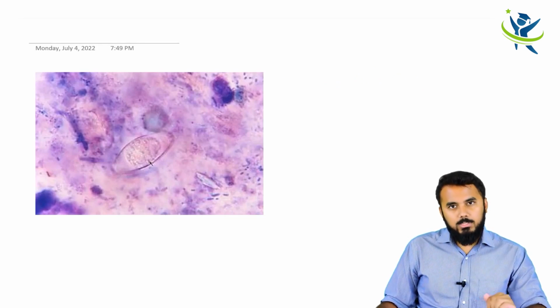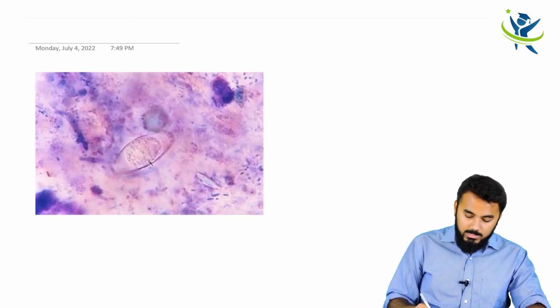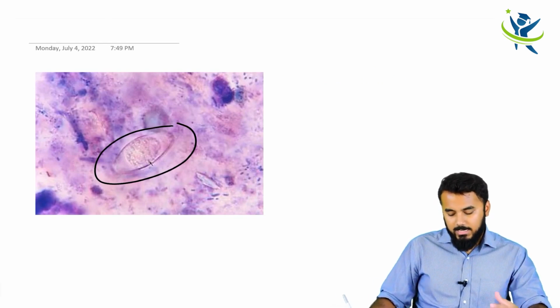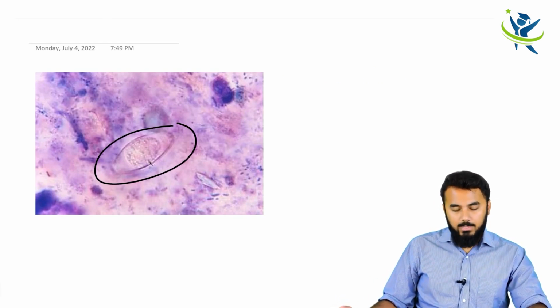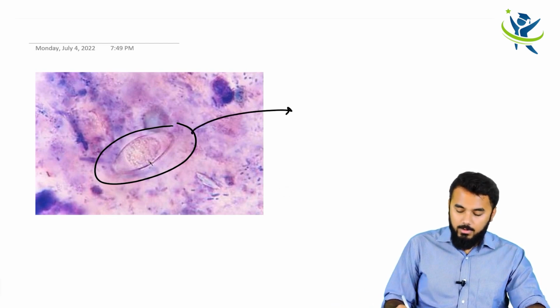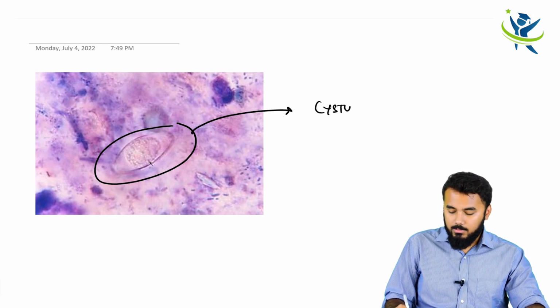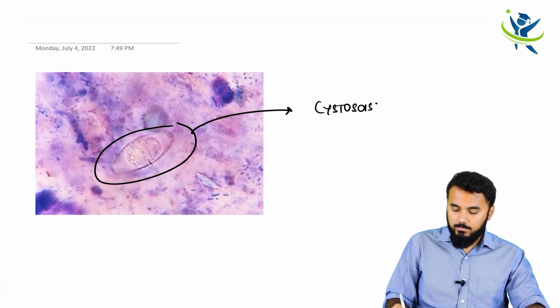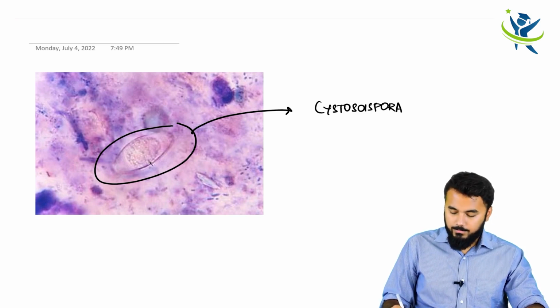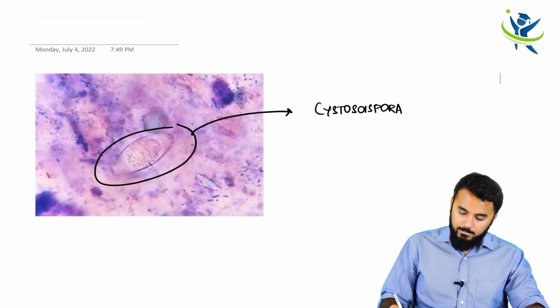This is a stool sample here. Within this stool sample, you can see an elliptical body over here. This is not that clear, but anyway, you have 2 elliptical bodies. This is the exact feature of how Cystoisospora belli looks.